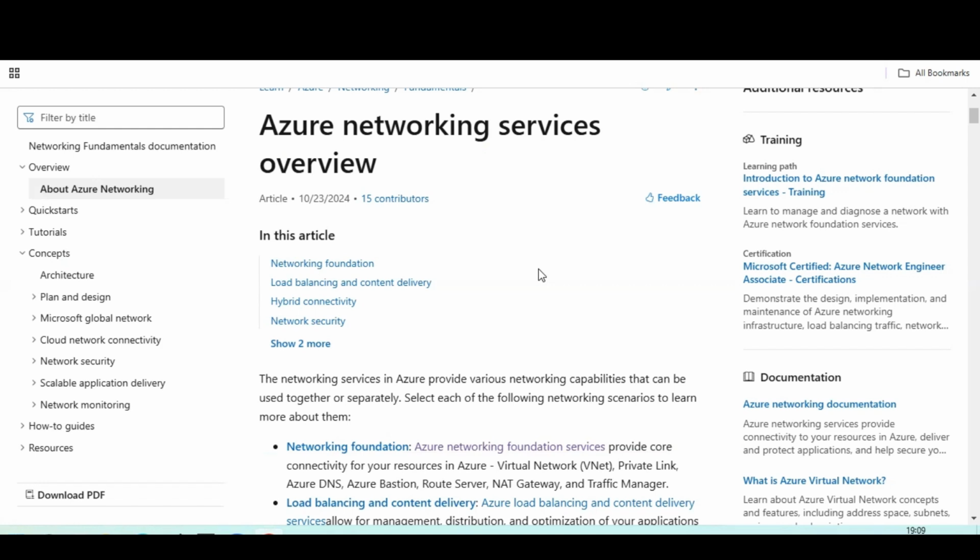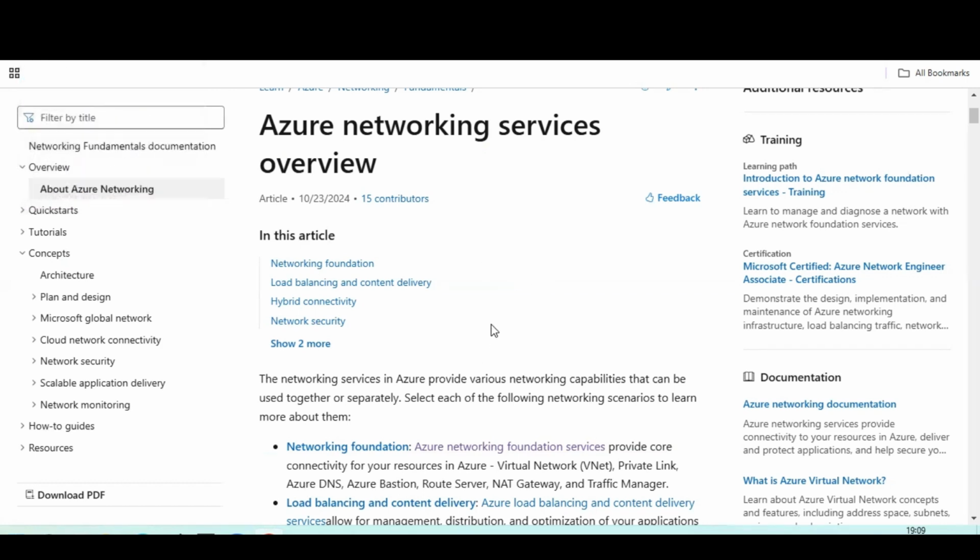Network elements play a crucial role. Welcome back to today's session, guys. We are going to discuss today about Azure networking. Azure networking, as part of Microsoft Azure, we have different services available under Azure networking.